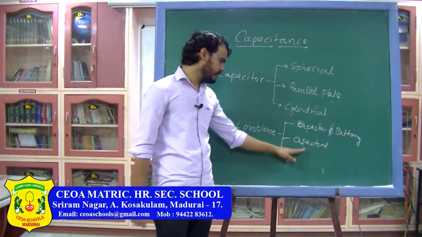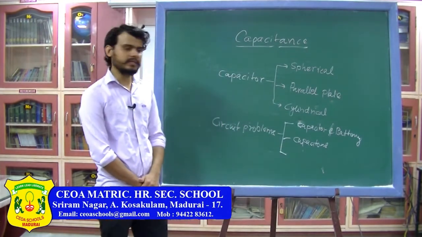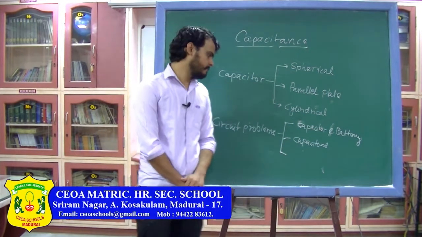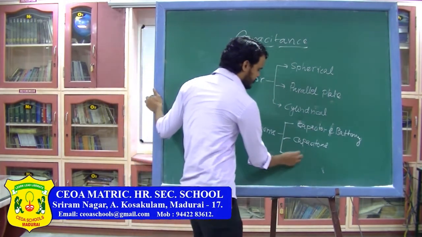Second type of problems, where we are going to deal with multiple capacitors only, there will be no battery, no resistance, nothing. And finally we are going to see the charging and discharging of a capacitor.